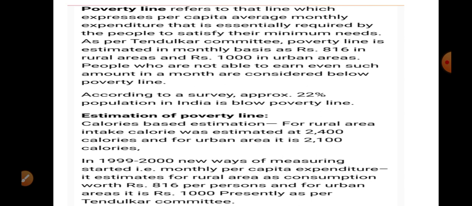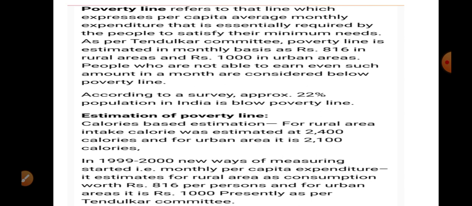below the poverty line. Now estimation of poverty line. I already told you that calorie intake is 2400 calories in rural areas and 2100 calories in urban areas. In 1999 to 2000 a new way of measuring started. We are not able to find out whether a person is taking this much calorie or not.